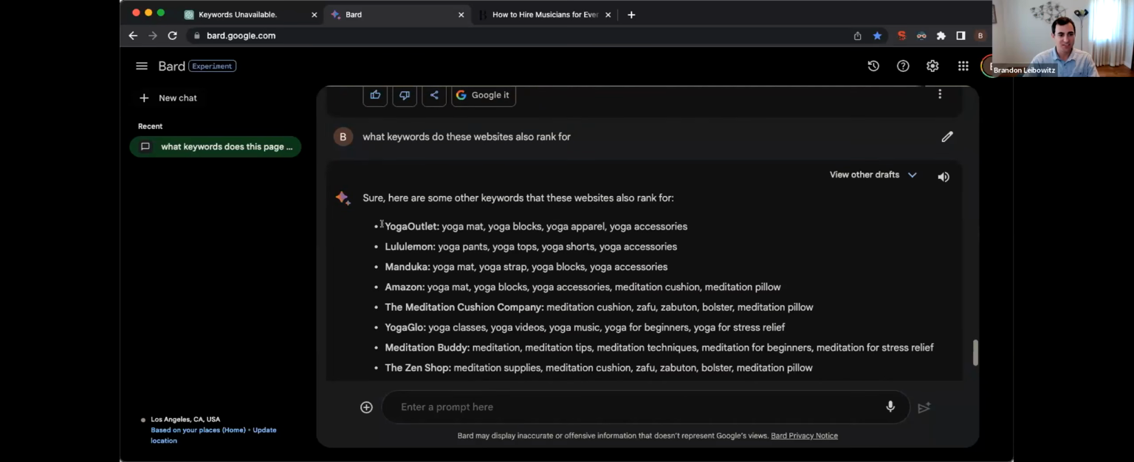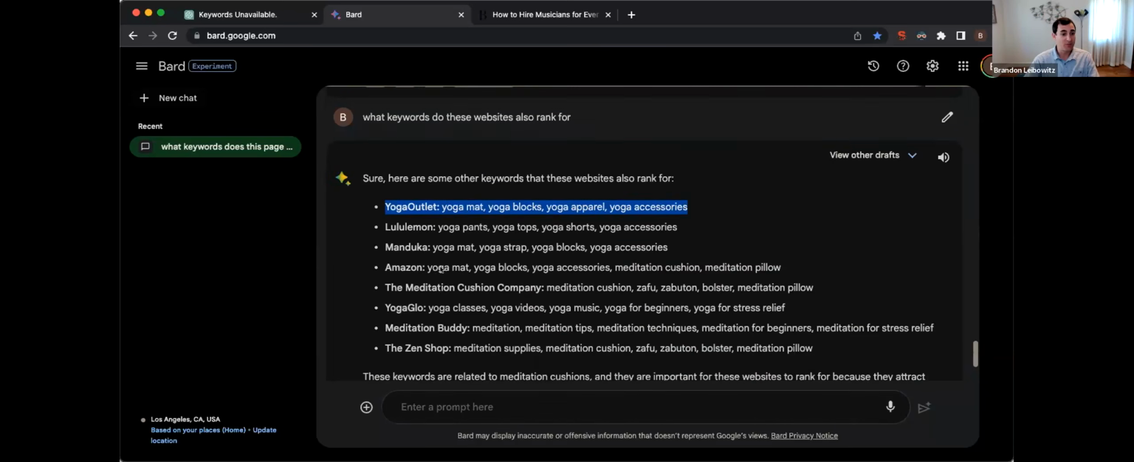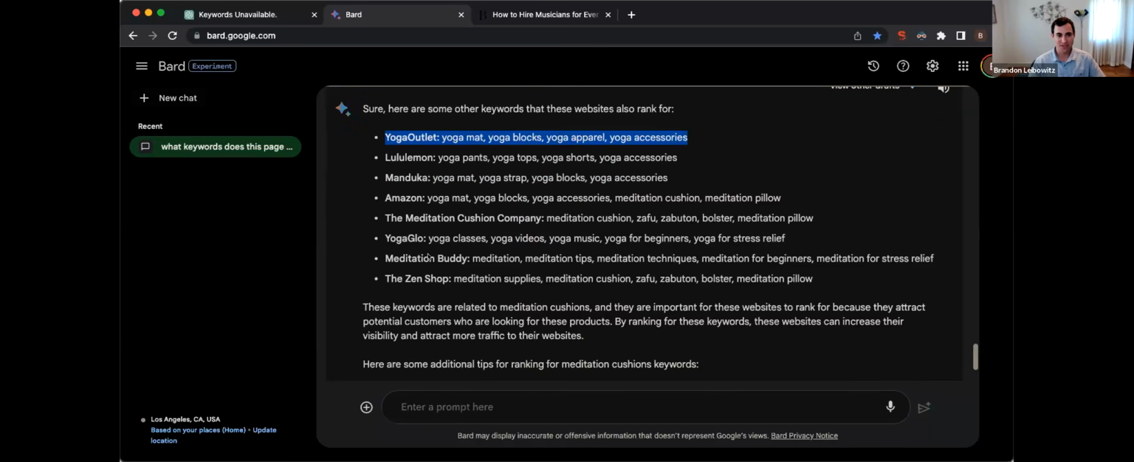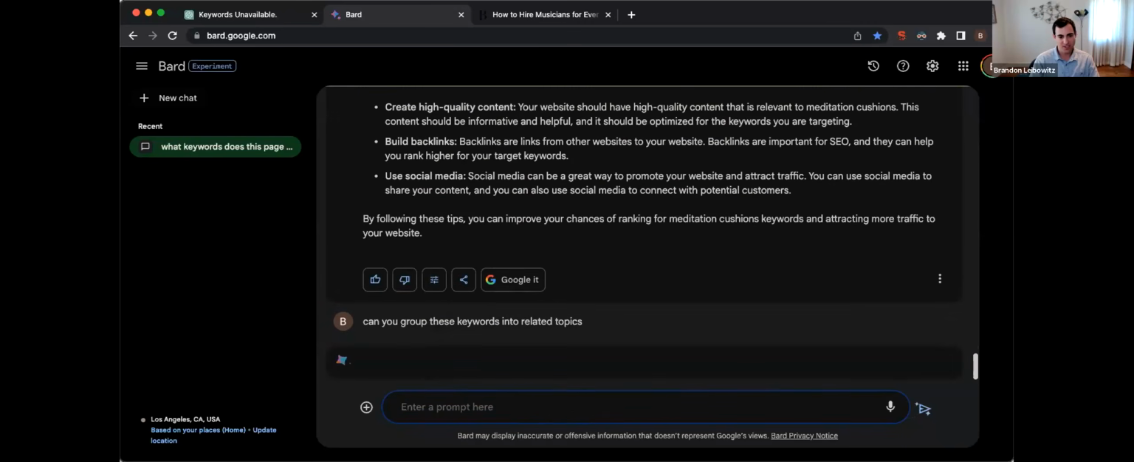And you can also see here's all these keywords that each one of these websites ranks for. So doing competitor analysis, we could quickly see what patterns, like we could see that yoga mat appears here, yoga mat appears here, appears here. So you can kind of get trends and see which keywords are commonly emerging. Then you could say, can you group these keywords into related topics?